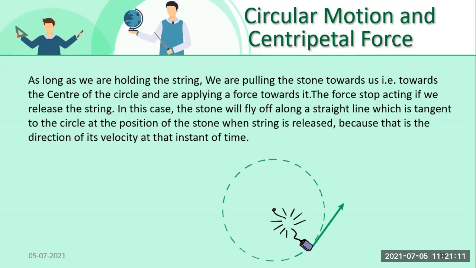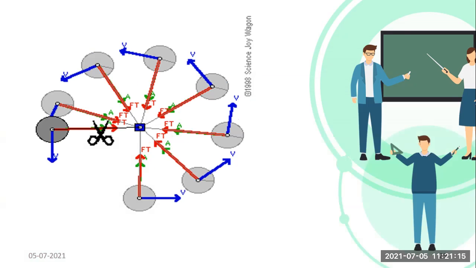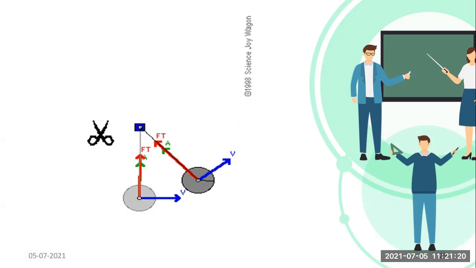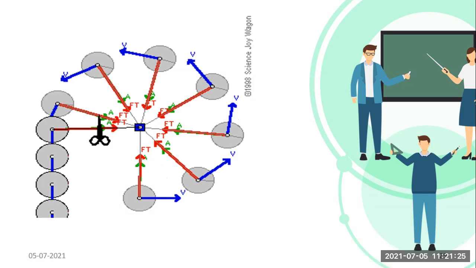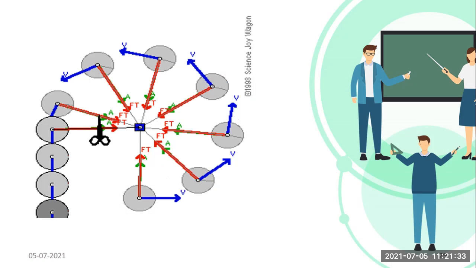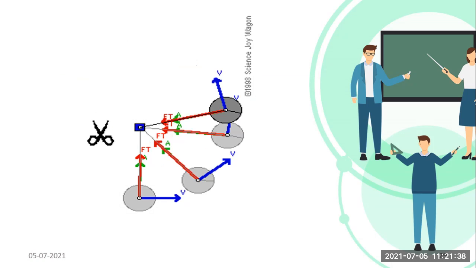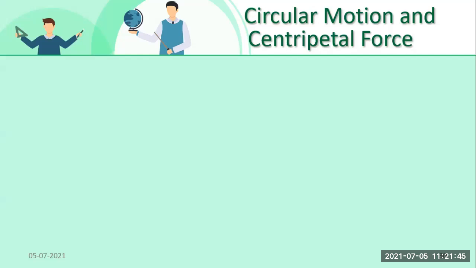I hope my students have understood this. See, this is a video to make you understand. Now I have cut it. See, cut. So this is how the stone will fly off. See, again, I'm playing it for your understanding. Understood, students? As we cut it off, see. Now cutting. After cutting, it will go straight along the tangent, because at that position, students, the direction of the velocity was that at that time instant. Understood? I hope you have understood this.